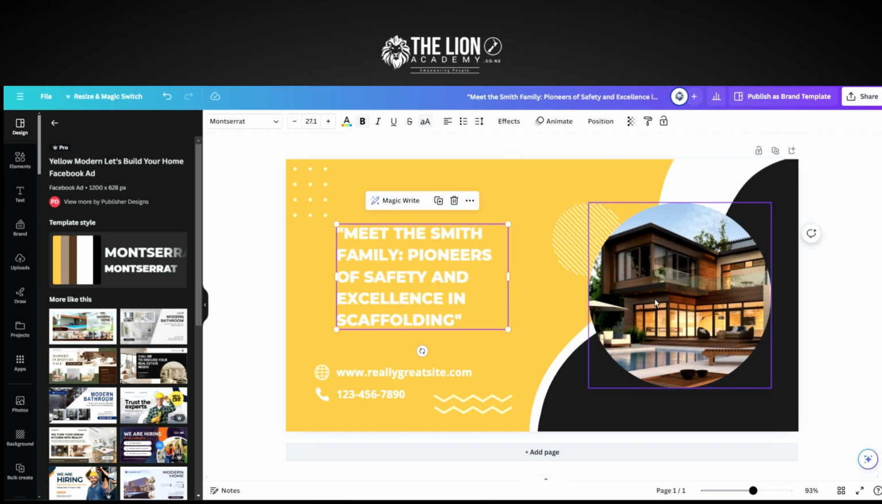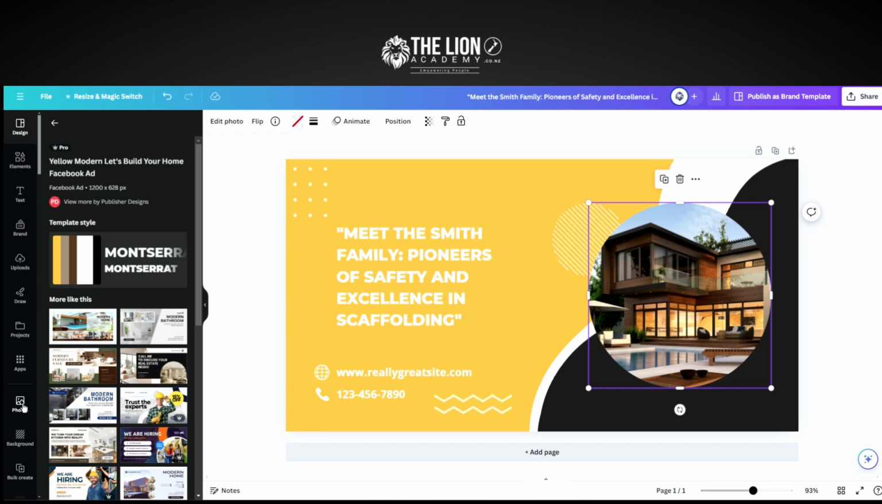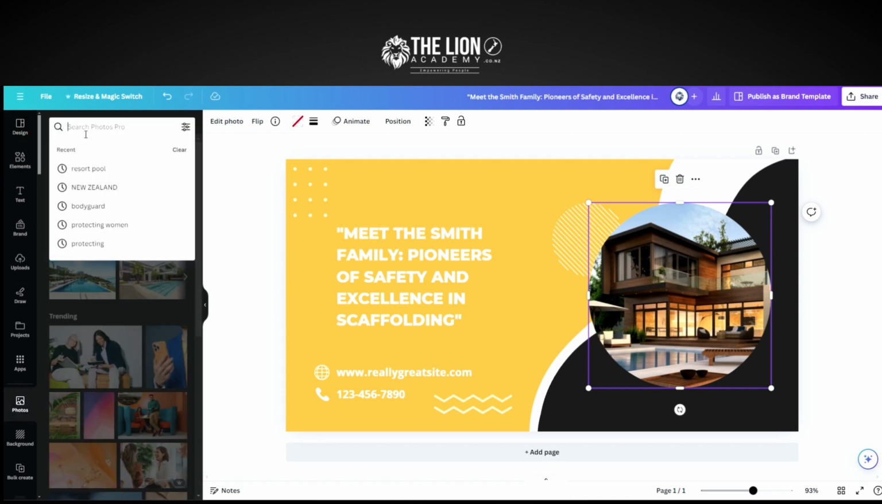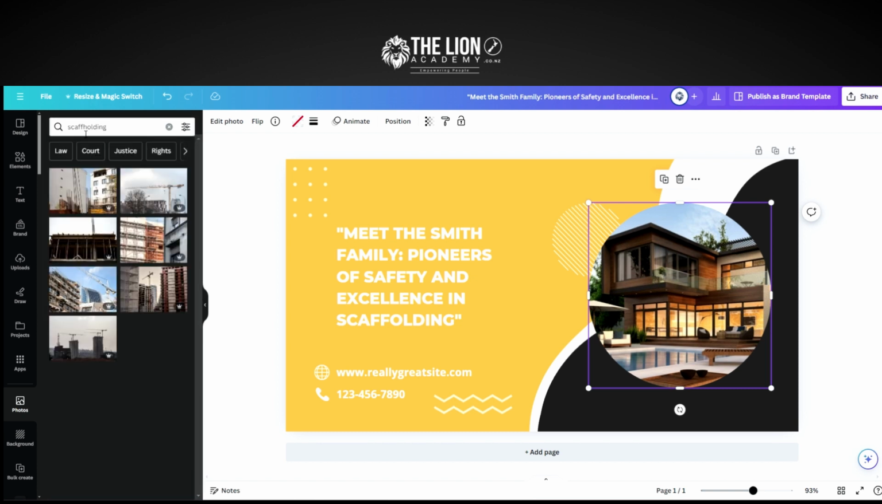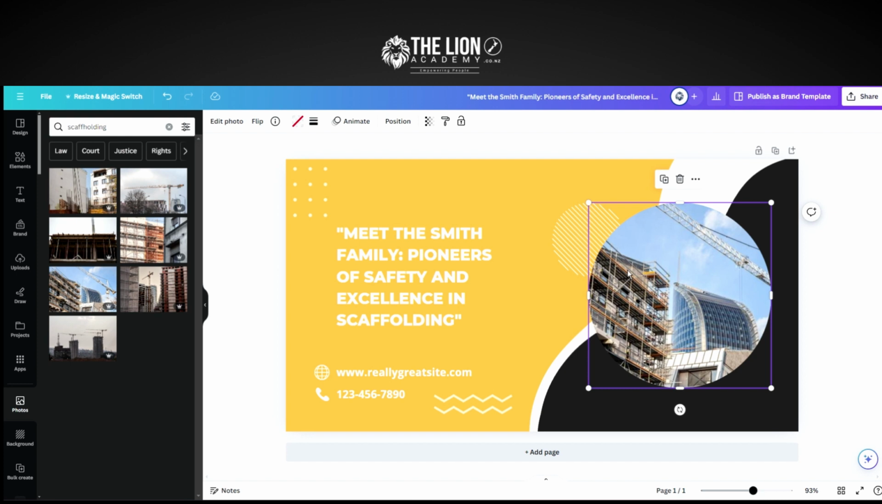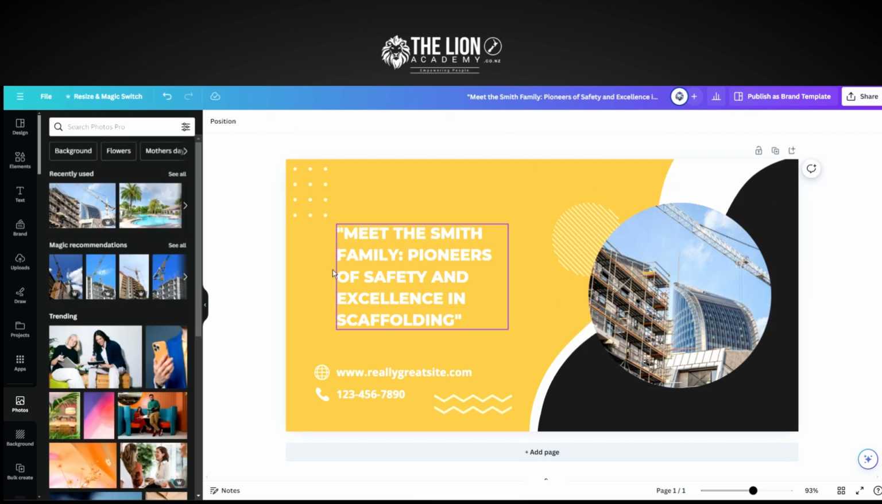And then all we have to do is change this picture. So we'll go down to photos, put in scaffolding, and then we can grab, there's not a lot of photos in there for scaffolding. But we'll just grab this, put that there. And then we've got our first meme set up. So all the memes are going to be branded the same.